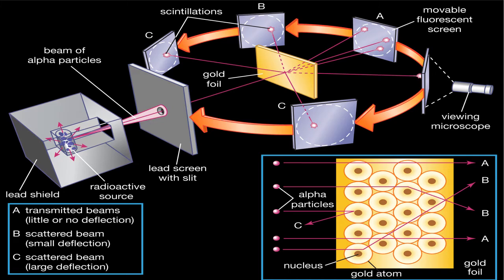The three types of radioactive radiations are alpha, beta, and gamma. For his experiment, he used alpha particles. This is the important point you have to understand. The first requirement was the use of alpha particles for his experiment, and the second was gold. Gold is a noble metal, the least reactive, and highly malleable. You can make it into a thin sheet like paper. So for this purpose, he preferred gold metal for his experiment.